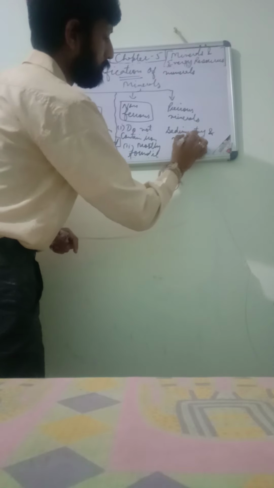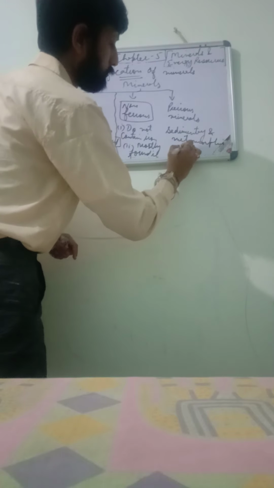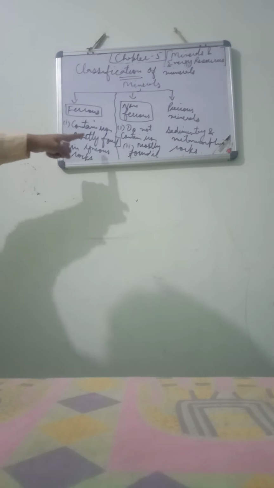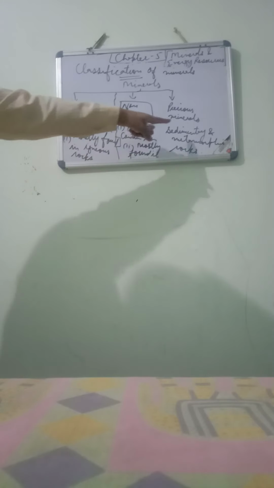Sedimentary and metamorphic rocks. Please write down the second point. Ferrous minerals are mostly found in igneous rocks. On the contrary, non-ferrous minerals are mostly found in sedimentary and metamorphic rocks. Next, number 3.